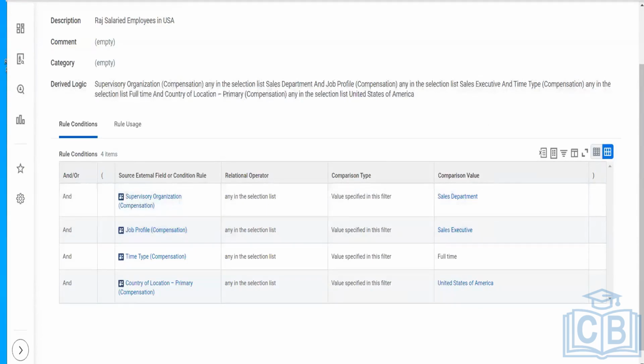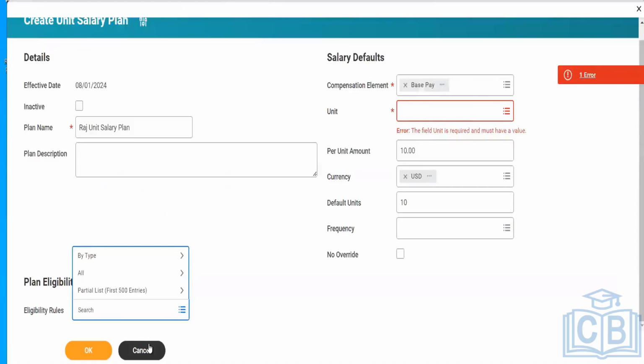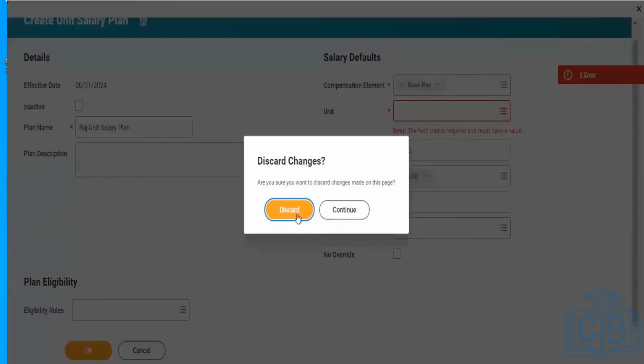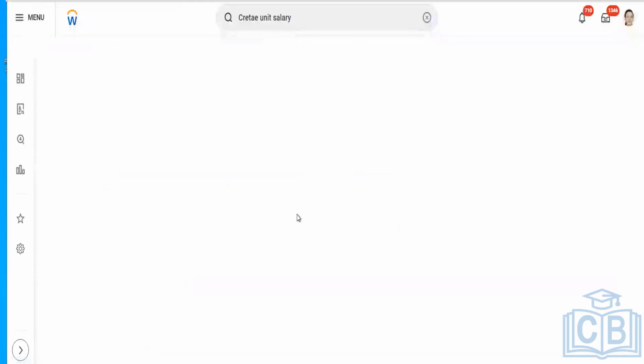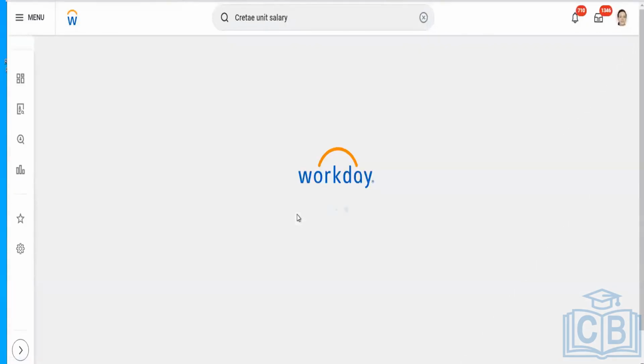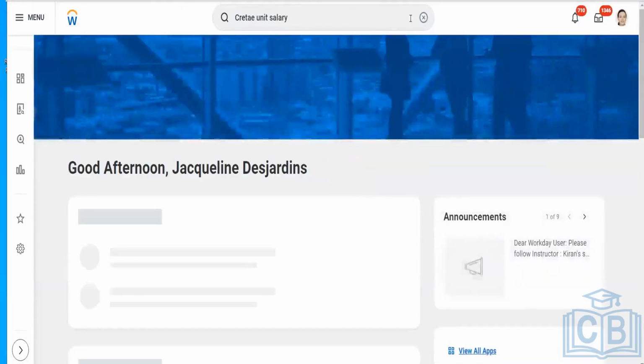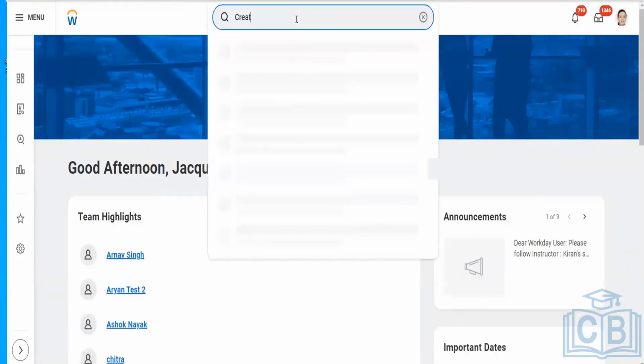Let us just look into the allowance plan. Allowance plan is something which you will use frequently. Let me discuss the hourly plan first.